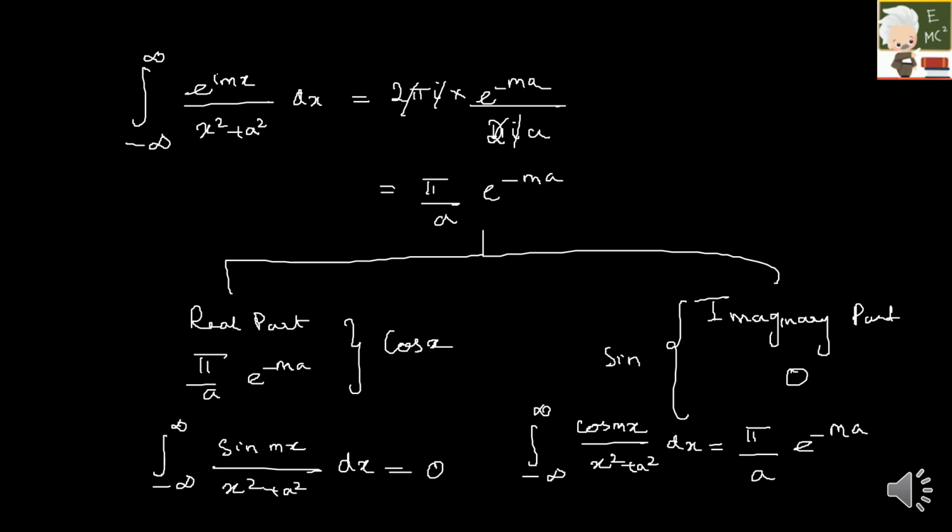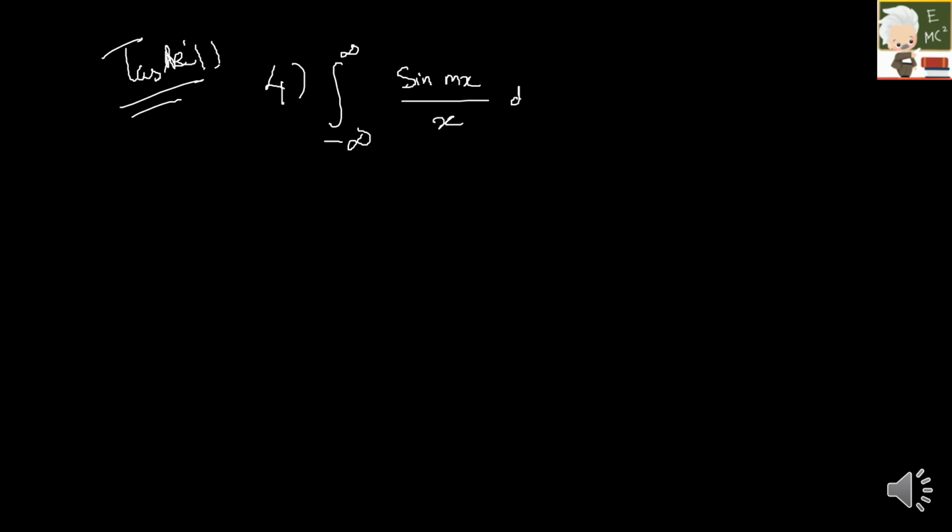So let me give one more sum as a task for you. Previously I have given three sums. So this is the fourth one, which is integral from minus infinity to plus infinity of sin mx divided by x dx.